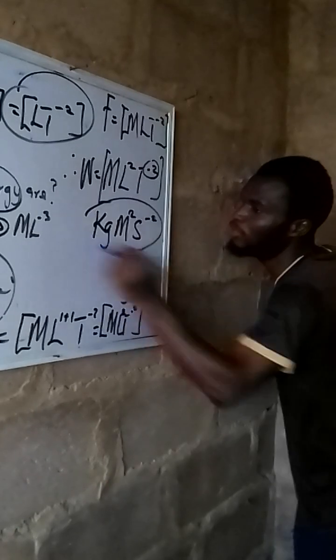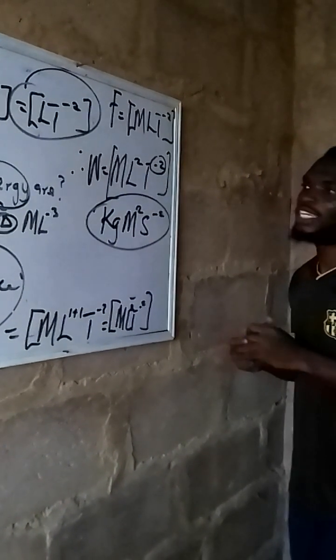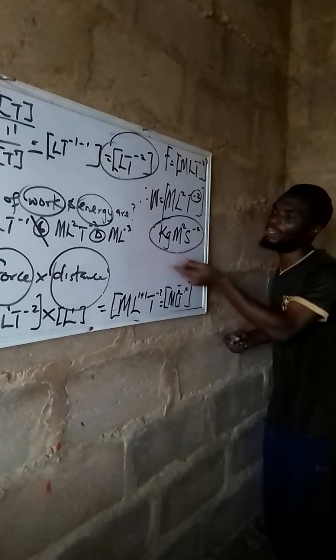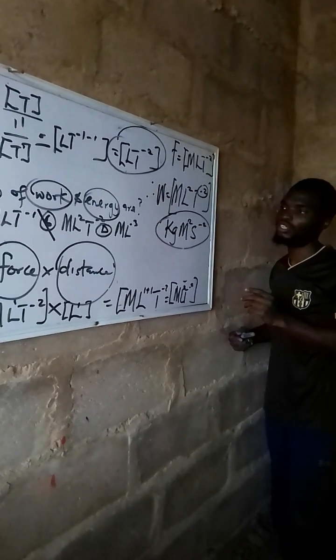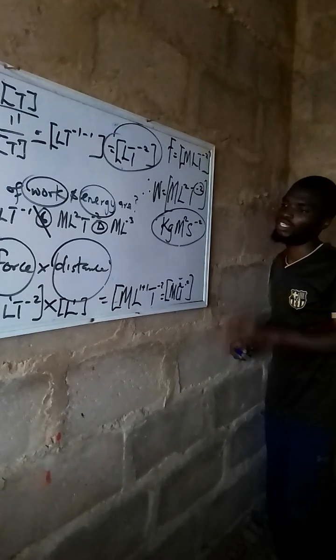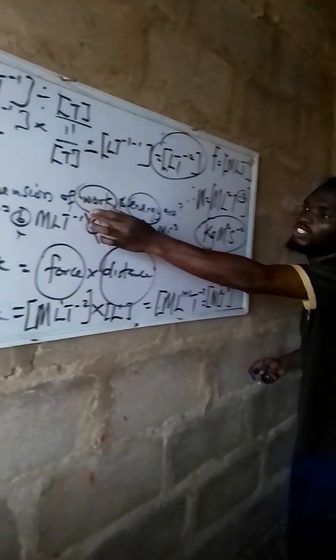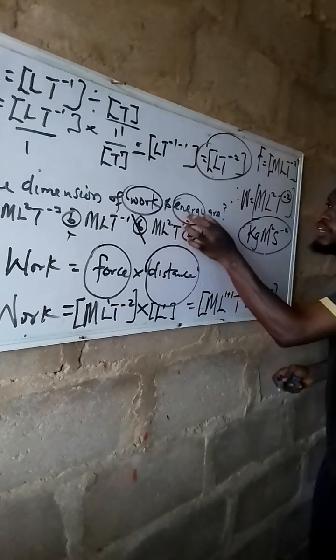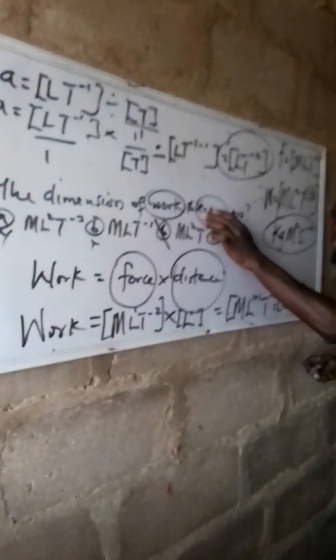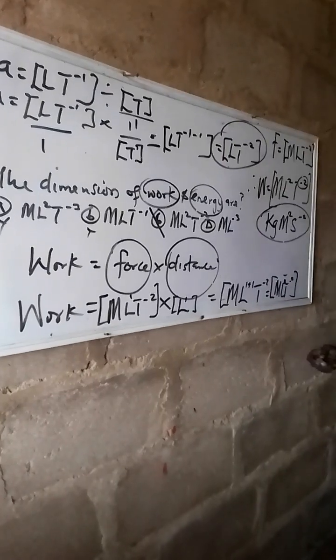This is another beautiful question that JAMB can ask us. They can ask you to find the dimension of work, or find the dimension unit. This will be the dimension unit: kilogram, meter square, per second square. That is that under that. So since we have gotten work done, and we are asked to calculate energy, I told you they are the same thing. So the dimension for this is also the same as this, which is option C.